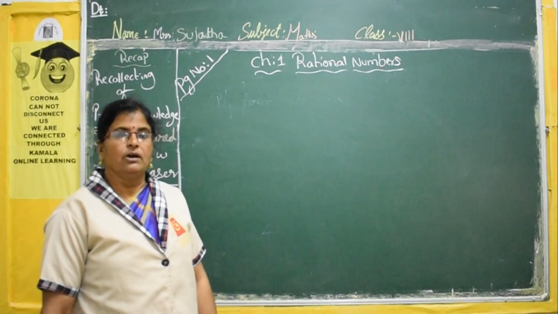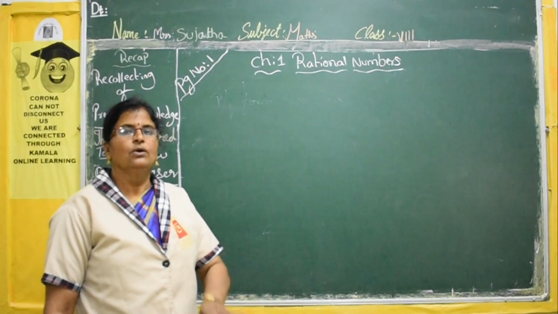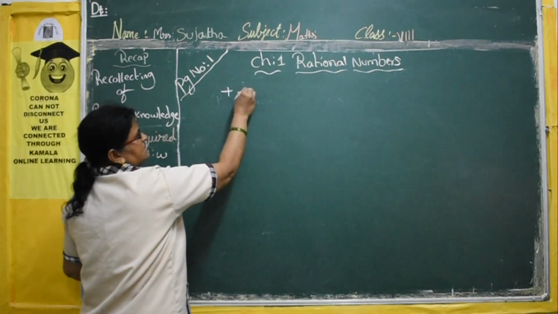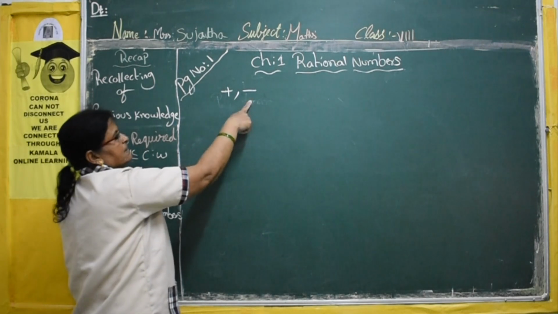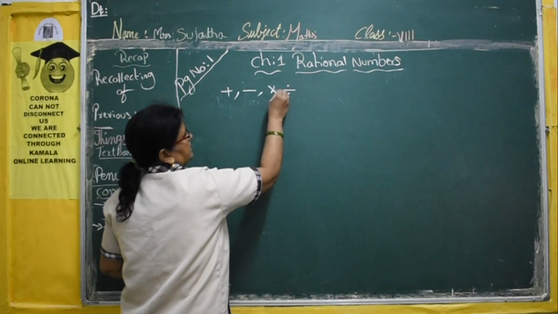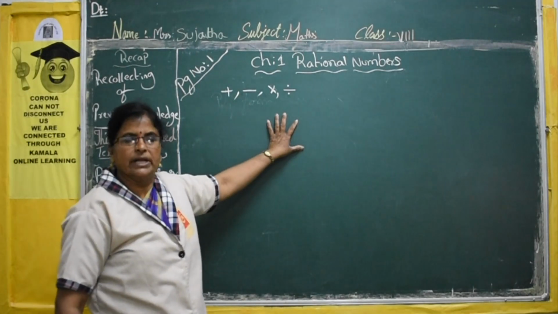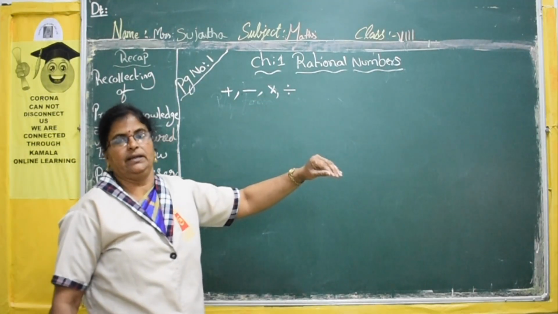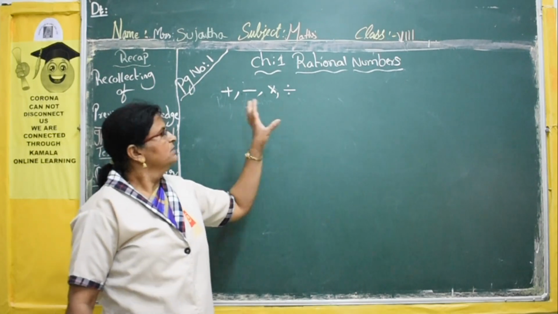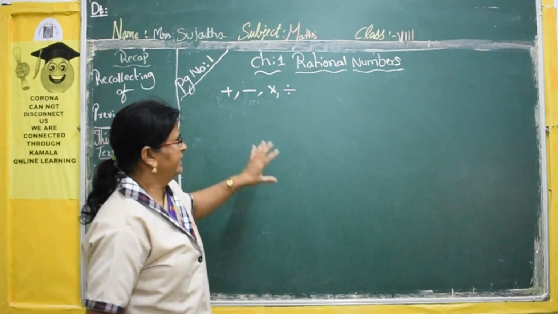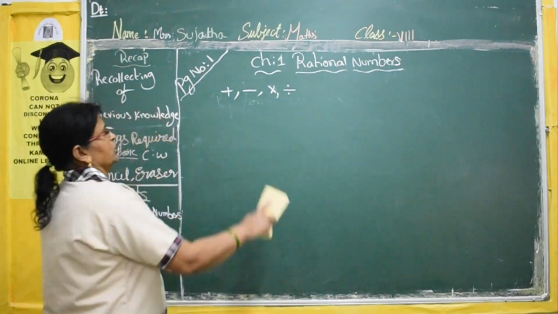What are mathematical operations? How many are there? 4. So what are they? Addition, subtraction, multiplication and division. These 4 are known as the mathematical operations. Already you know. Now each property will apply to these 4 mathematical operations for each set. That is, first we will start with the closure property.